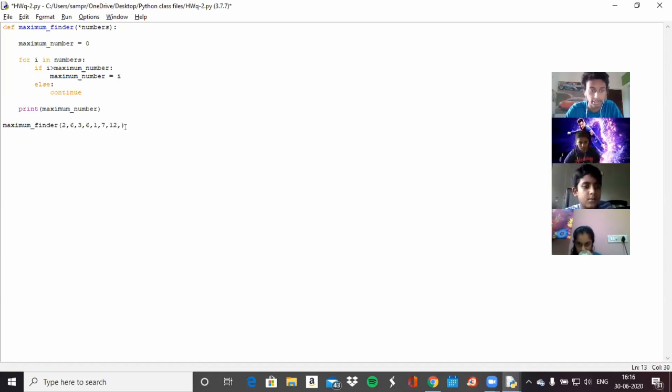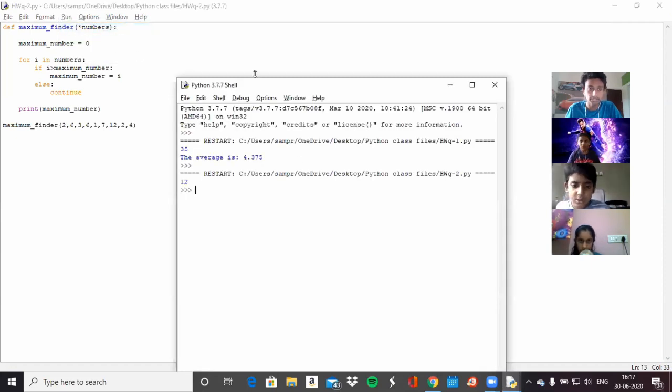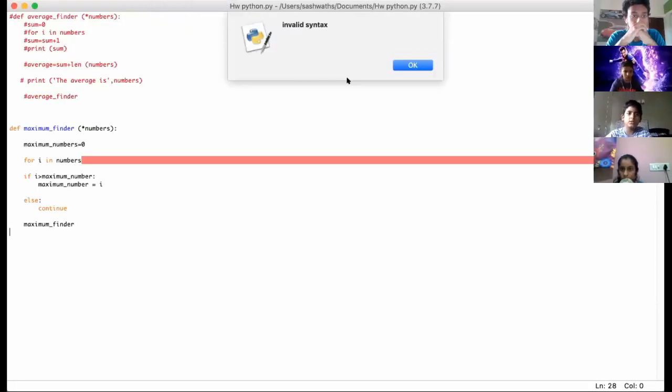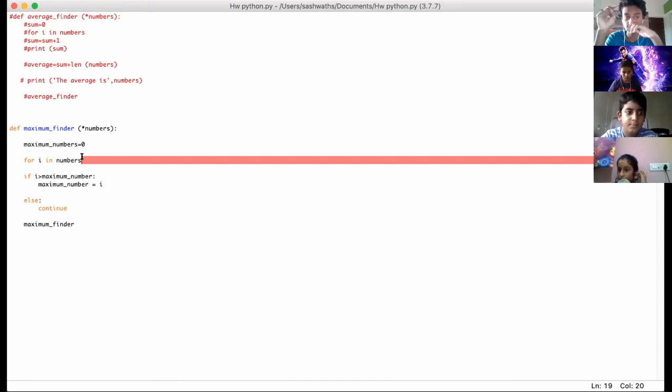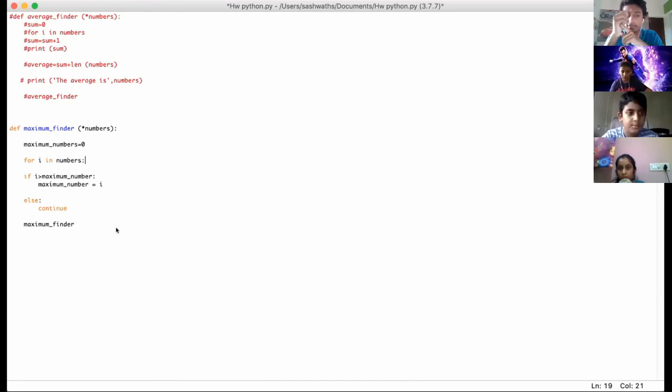Let me actually add like a value here. Okay, perfect. I did the same thing, but it said invalid syntax. Okay, we can check your code for any syntax error. Run module. It's saying invalid syntax. So do you see where you're seeing the invalid syntax? Yeah. Okay, so do you know what you have to add? No colon. Exactly, no colon.